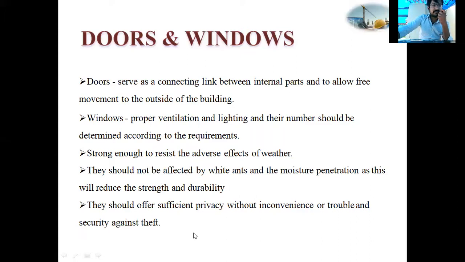If PVC, polyvinyl chloride, plastic, is used, which is very common for windows nowadays, there is no effect by white ants and it will not absorb moisture. So it will be durable and its strength will be the same as when it was constructed.